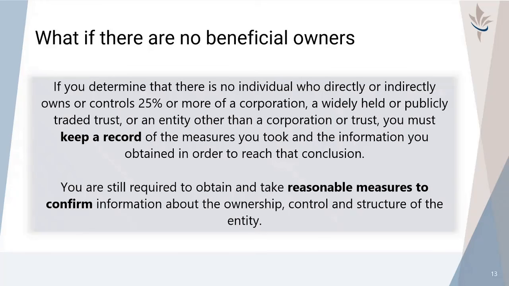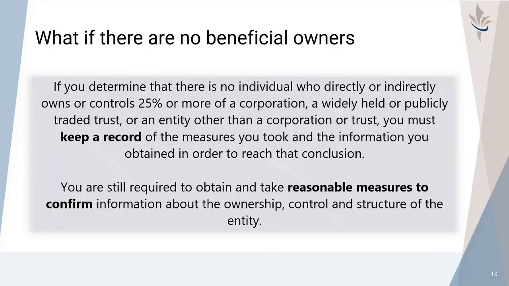You may obtain information confirming that there is no individual who directly or indirectly owns or controls 25% or more of a corporation, a widely held or publicly traded trust, or an entity other than a corporation or trust. This is not the same thing as being unable to obtain the beneficial ownership information. If you determine that there is no individual who directly or indirectly owns or controls 25% or more of a corporation, a widely held or publicly traded trust, or an entity other than a corporation or trust, you must keep a record of the measures you took and the information you obtained in order to reach that conclusion.